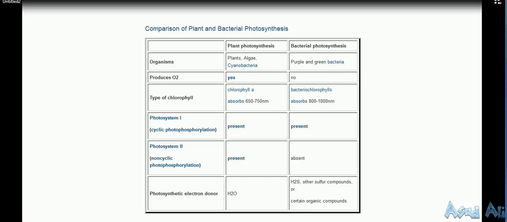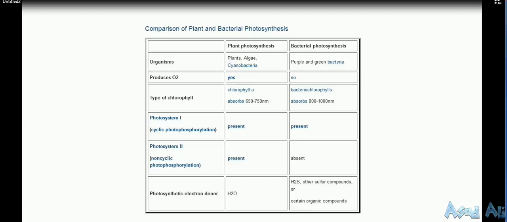Now you can see the second comparison, that is, it produces O2. Plants do produce O2 because they utilize H2O. The oxygen actually arises from the water molecule. In bacterial photosynthesis, oxygen is not produced as they don't utilize H2O, but utilize H2S, hydrogen sulfide.